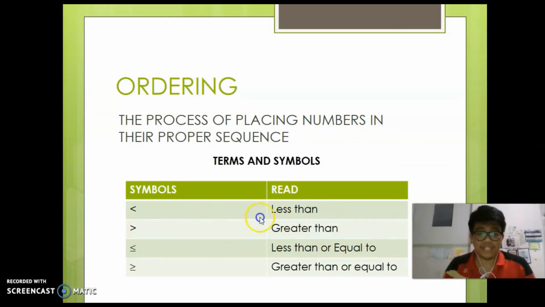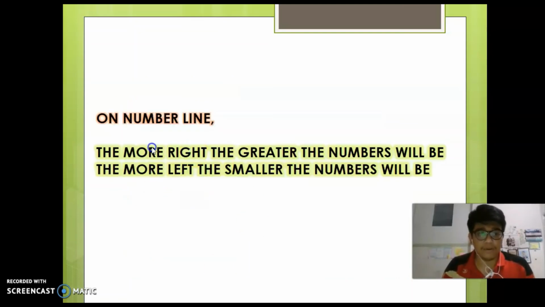This one is greater than, this one is less than or equal to, and this one is greater than or equal to, because there is an equal sign here. Then a number line is a line that has many numbers at the same distance from one number to the next. The more to the right, the greater the number will be, and the more to the left, the smaller the numbers will be.